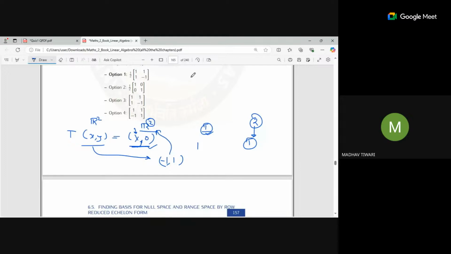But if you consider a simple relation like (x, y) mapped to 2 times (x, y), and you take any vector, suppose (a, b), you can write it as 2 times (x, y).